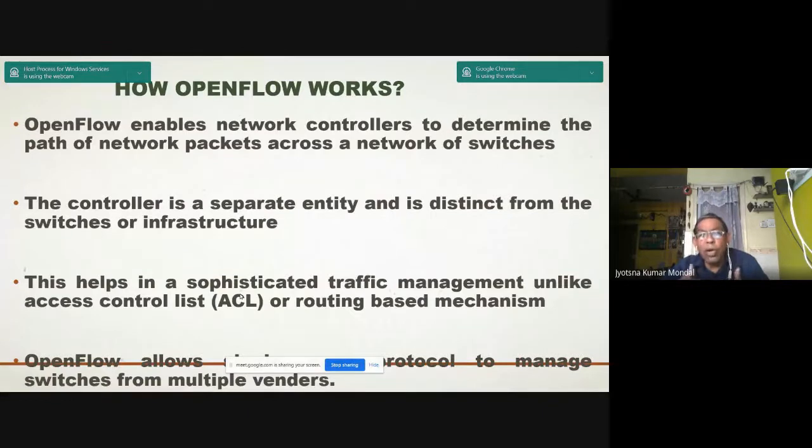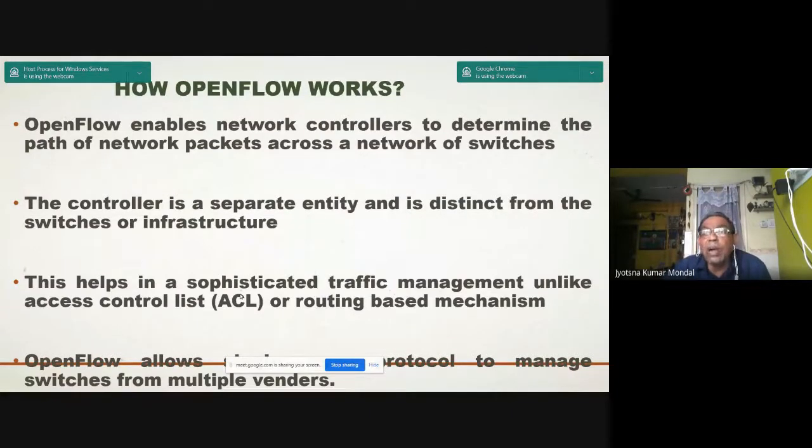That means now I am giving a path. So for the next one, I can change the path and other things. So the controller is a separate entity and is distinct from the switches or infrastructure. And this helps in sophisticated traffic management, unlike access control list or routing based mechanisms.